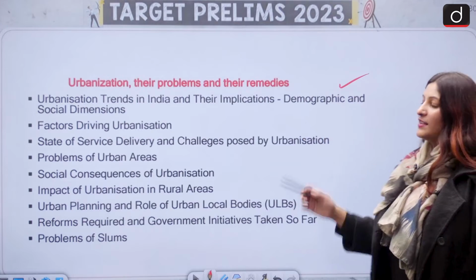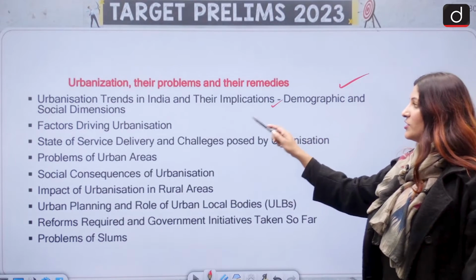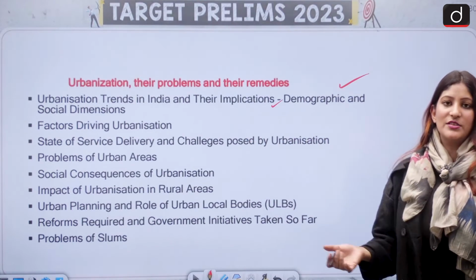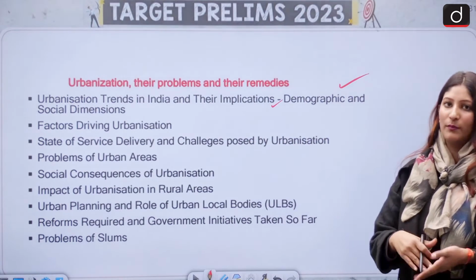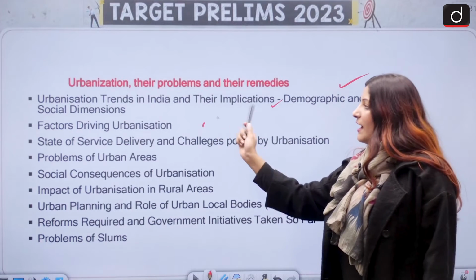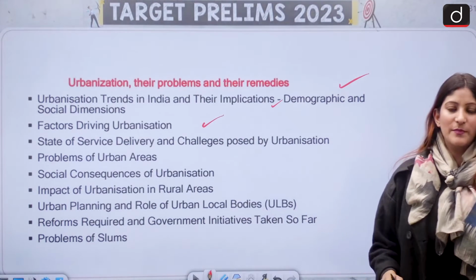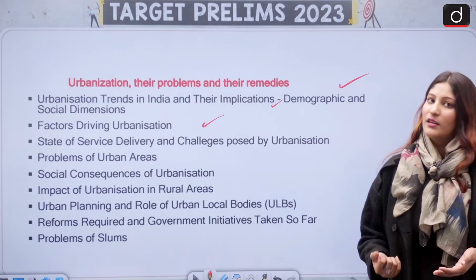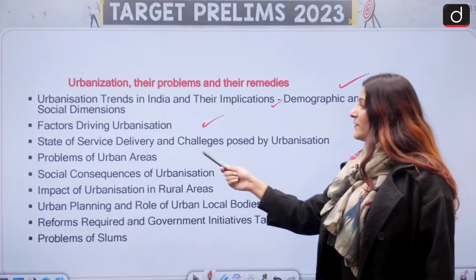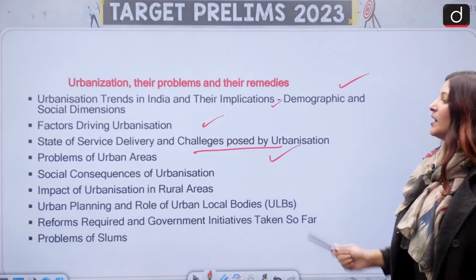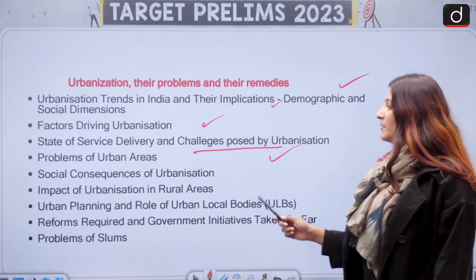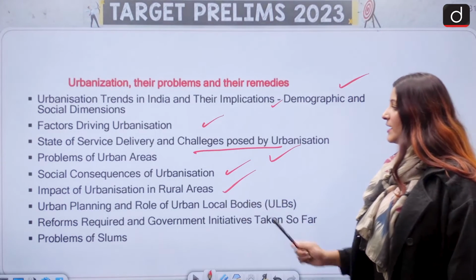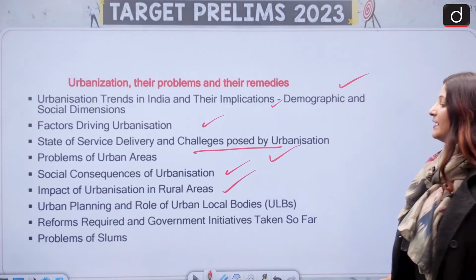Here we have urbanization trend in India and their implication, because of course the dimension of demography and social will both be taken. Then we have factors which are driving urbanization. Why is urbanization happening this way? What is the reason? Of course that is important. State of service delivery and challenges. Problems, what are there in urban areas? Social consequences of urbanization. Impact on rural areas.